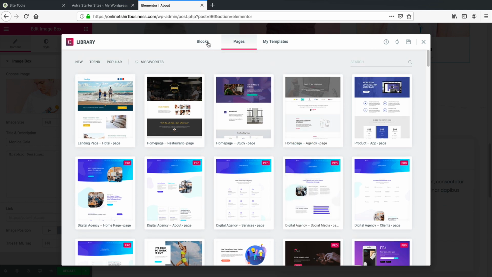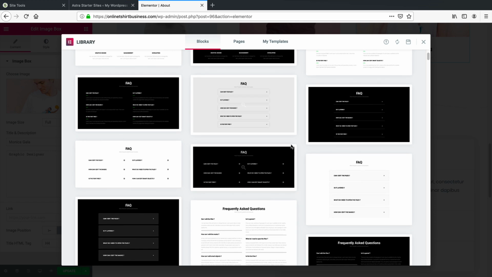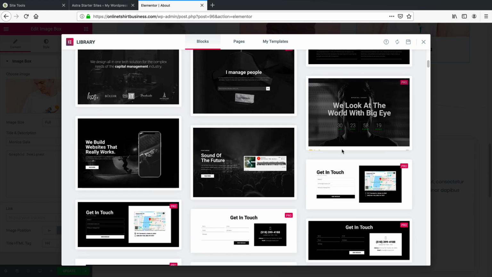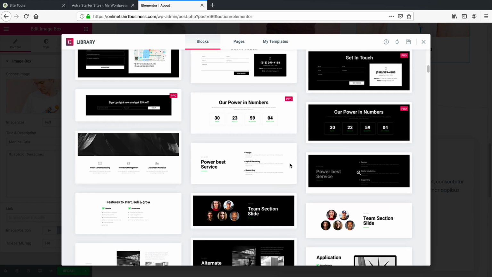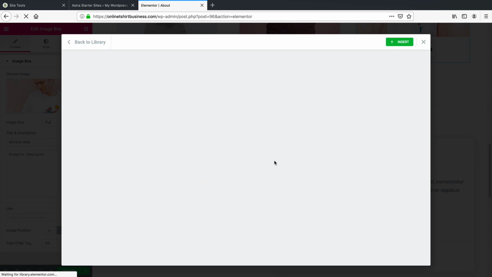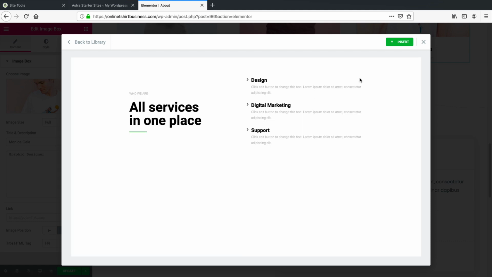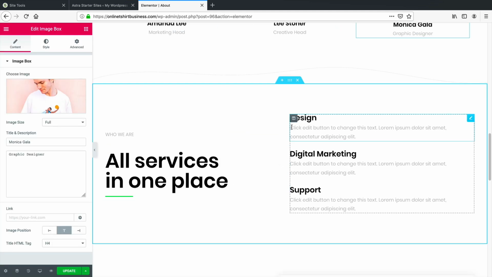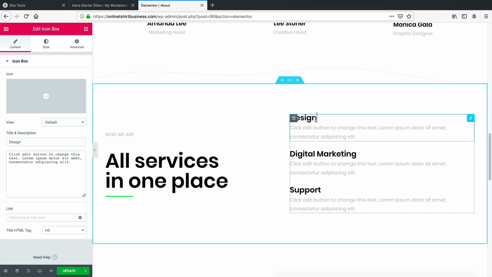So right here we have blocks. Now these blocks are basically sections. So what you can do is take these little blocks and just add them to your website. So I took that one, I clicked on it, and it's going to insert that block onto my website right here. So now I have this block right here, and it's so simple. I can just start designing it from scratch.